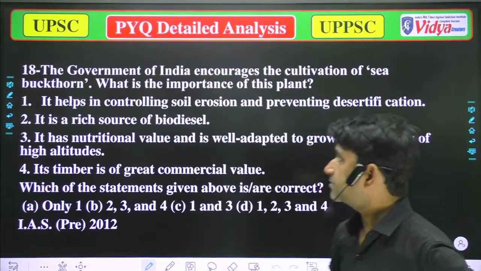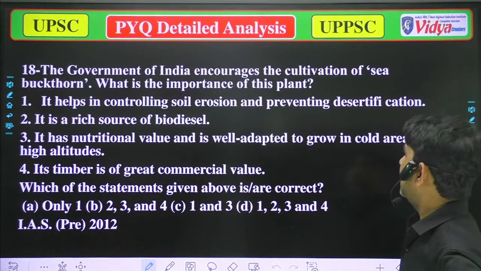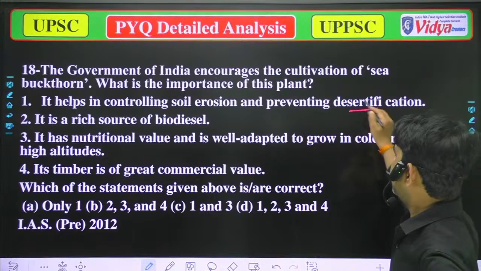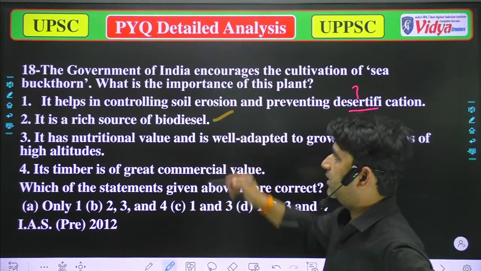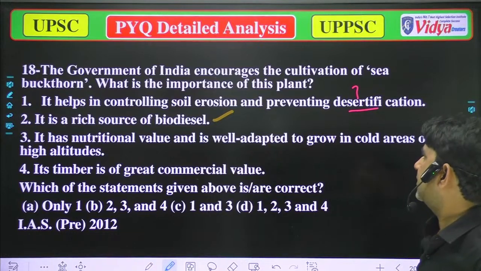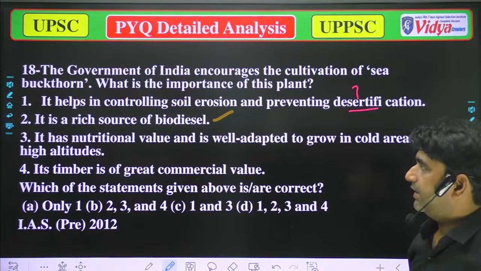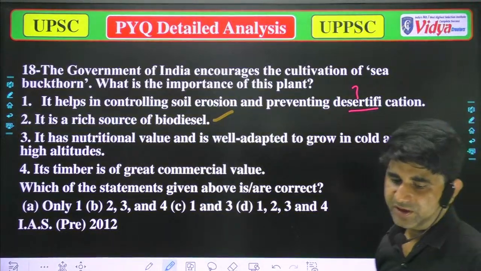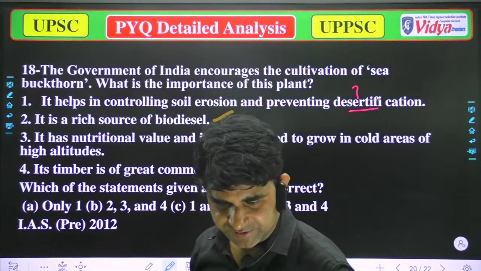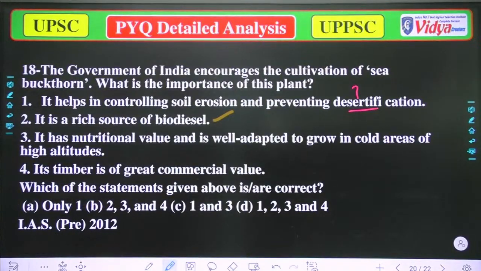Okay. A, it helps in controlling soil erosion and prevents desertification. Okay, that could be true. B, it's a resource of biodiesel. C, it has nutritional value and is well adapted to grow in cold areas of high altitude. D, its timber is of great commercial value. So please tell me what will be the correct option.